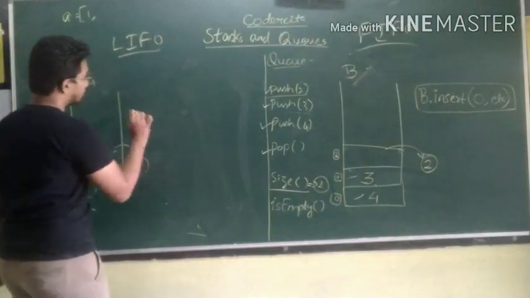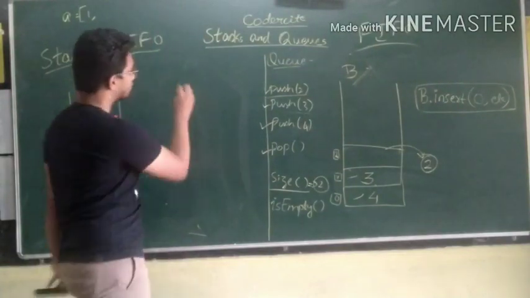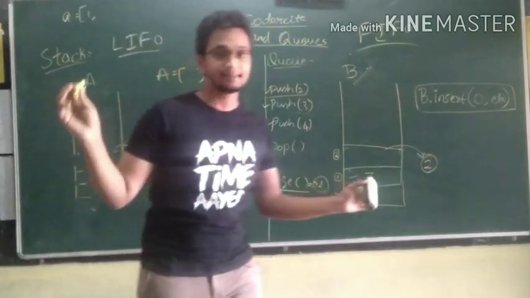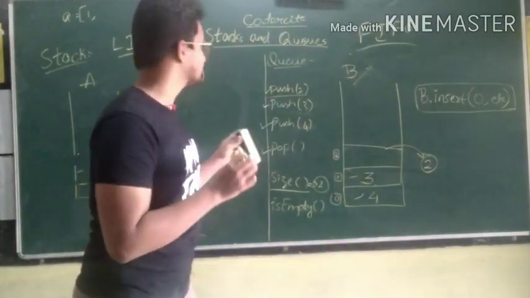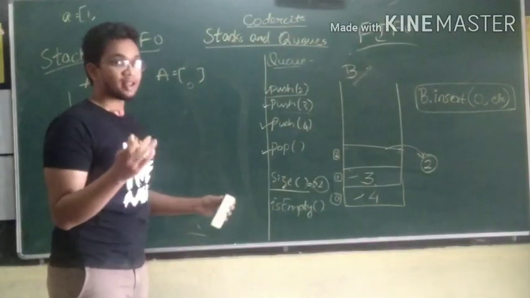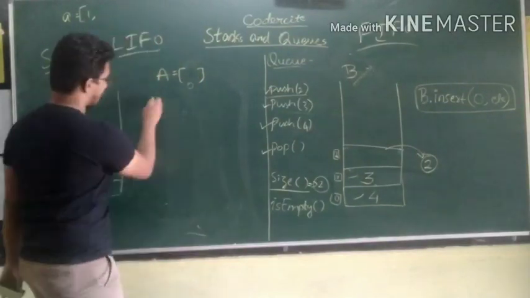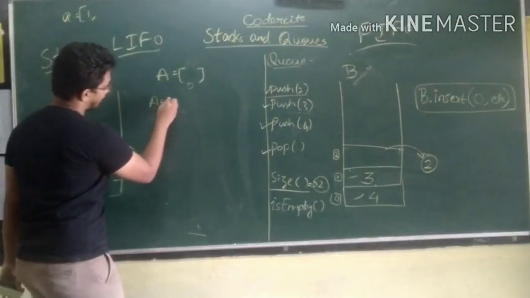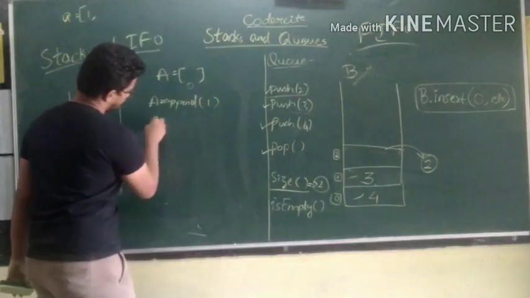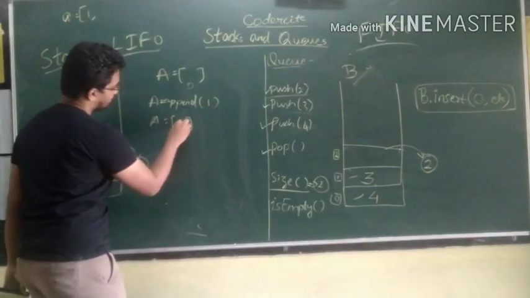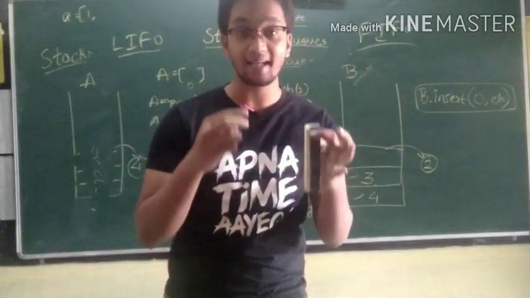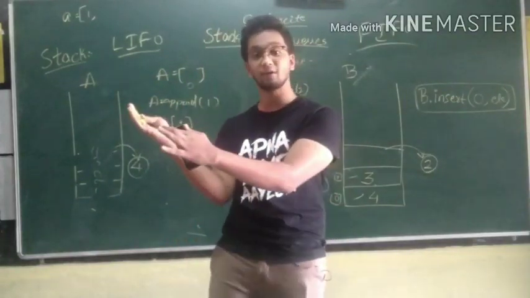Okay? So initially, when you call A equal to null list, it will allow 0 space in it. When you append an element, A dot append 1, A becomes 1, right? Now the memory it is holding is not just one element, it has memory left for another element also.